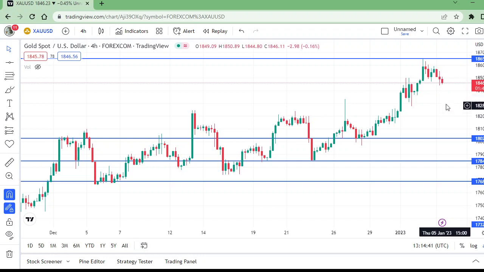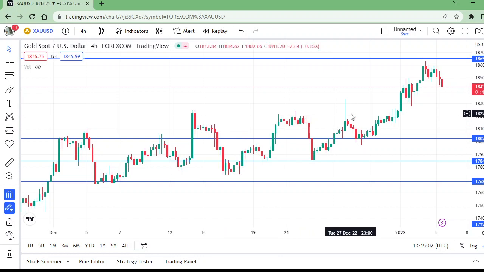So now gold is coming downward, and the first target that gold is looking at is this 1802, then 1784, next 1768, if not rejected from any of the supports. These are the supports. But now, according to my analysis, gold is bearish.